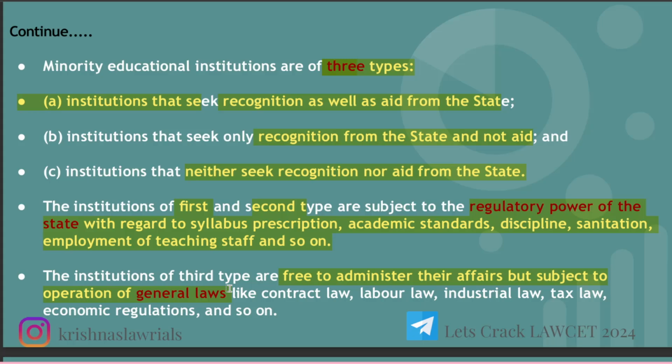So the third type is completely private. There is no aid from the government. There is no government restriction, and they can administer, maintain their school affairs as they want. But the general laws should not be violated. These are all the general laws prescribed under our constitution.